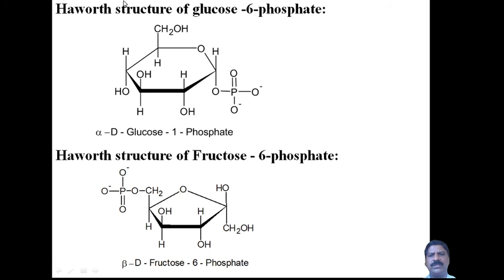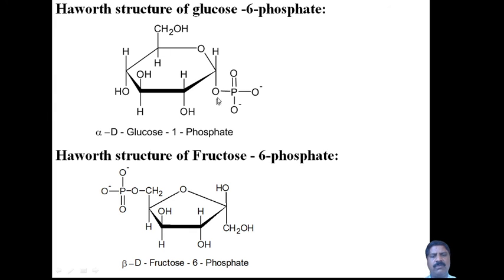Sorry, the structure of glucose 1-phosphate, but not 6-phosphate. It should be 1-phosphate. This is the glucose and the numbering should start from 1 here, then 2, 3, 4, 5, 6 like that.